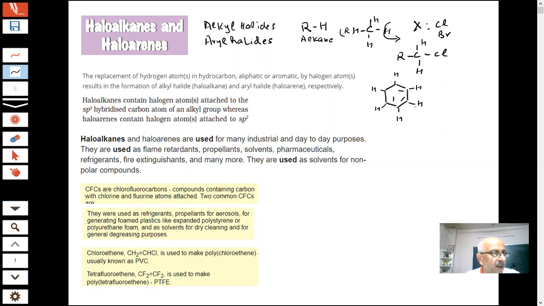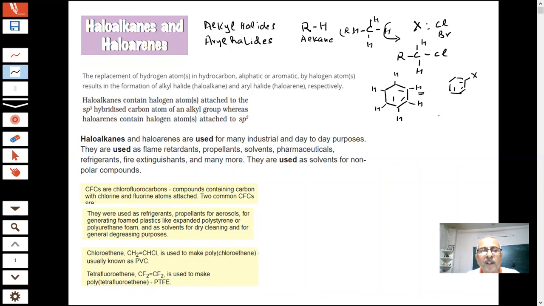So I can remove this hydrogen and replace it by a halogen. What will be the result? The hydrogen has been replaced by X, X is my halogen. So you will get a haloarene, students. How many hydrogens do you have here? Six. So you can get haloarenes also by this method.